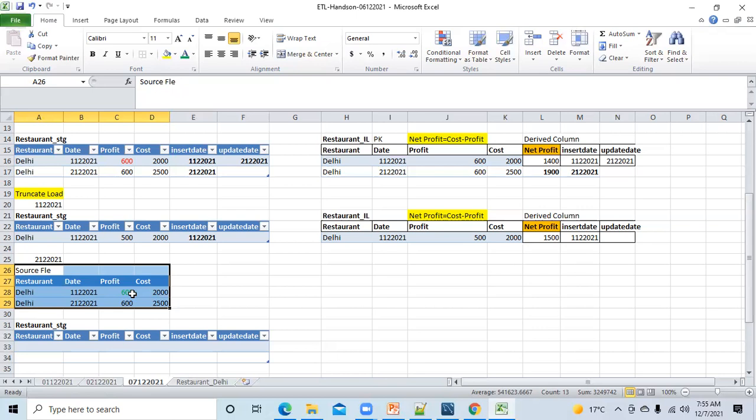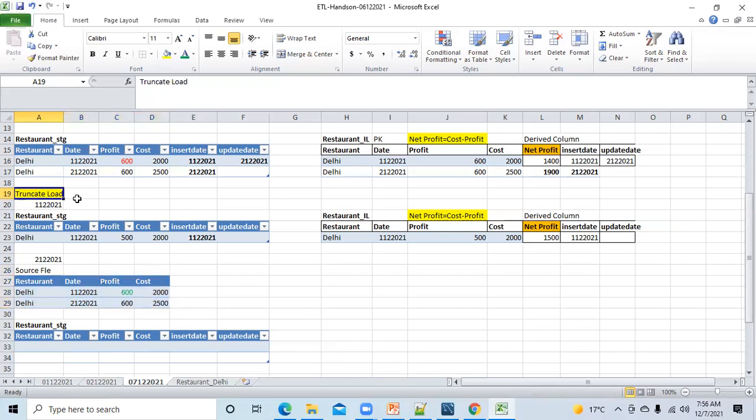After that, what will we do? Load to the staging area. You will load data into the staging area or staging table, right? Clear to everyone? Okay. Now here is the twist.